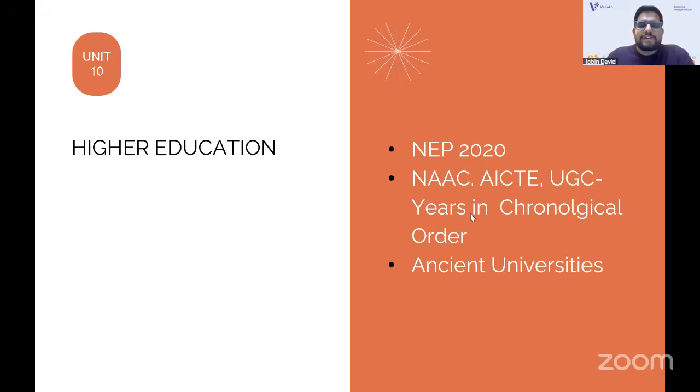And the chronological order of NAAC, I told you, because UGC, AICTE, NAAC and all, they are asking that. The constitution of the regulatory bodies in the higher education system you should know. Definitely you should know everything in detail, not a vague idea. And obviously ancient universities are in the syllabus. So all things we expected in higher education only came for the question.